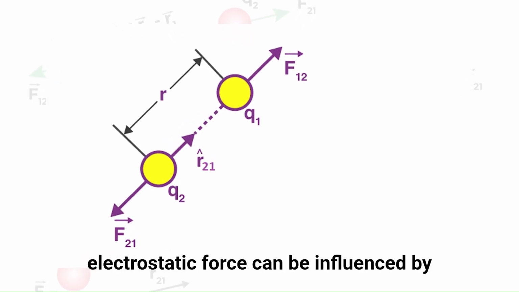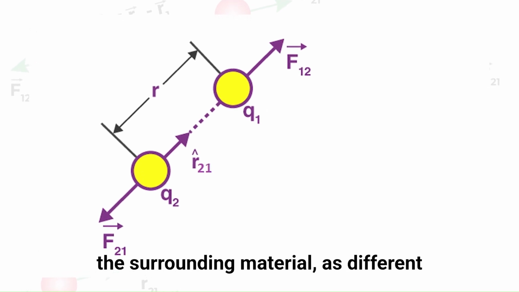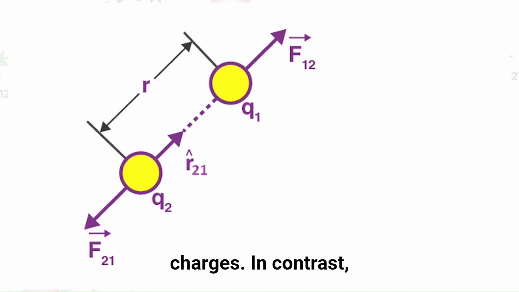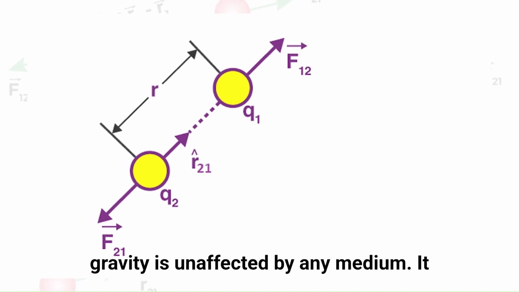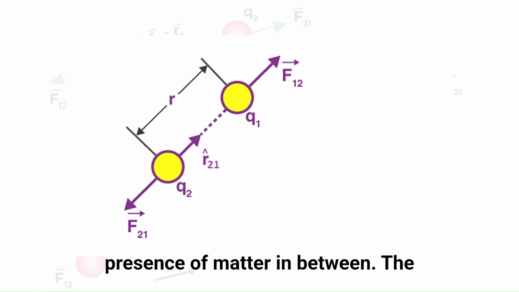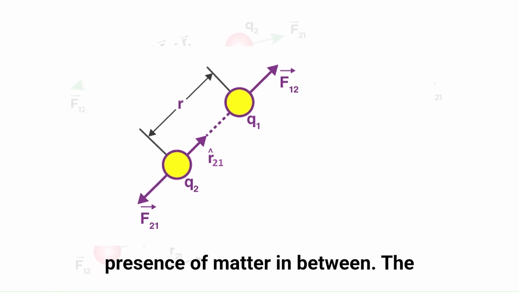Another critical distinction lies in their dependency on the medium. The electrostatic force can be influenced by the surrounding material, as different substances affect the force between charges. In contrast, gravity is unaffected by any medium. It acts universally, regardless of the presence of matter in between.